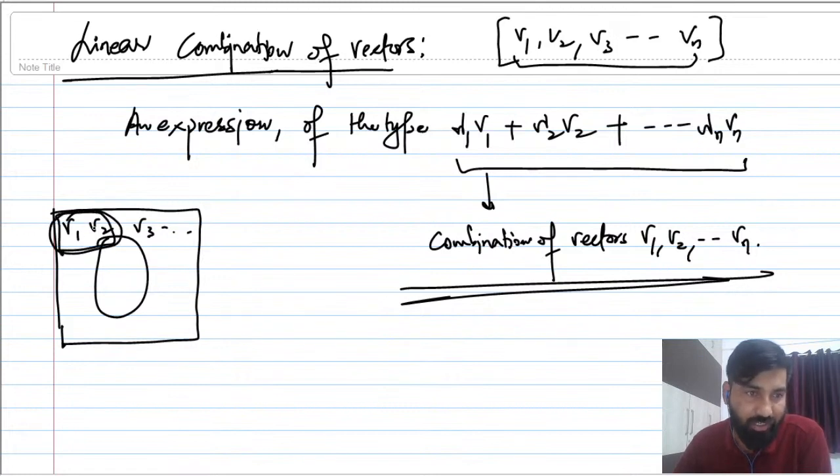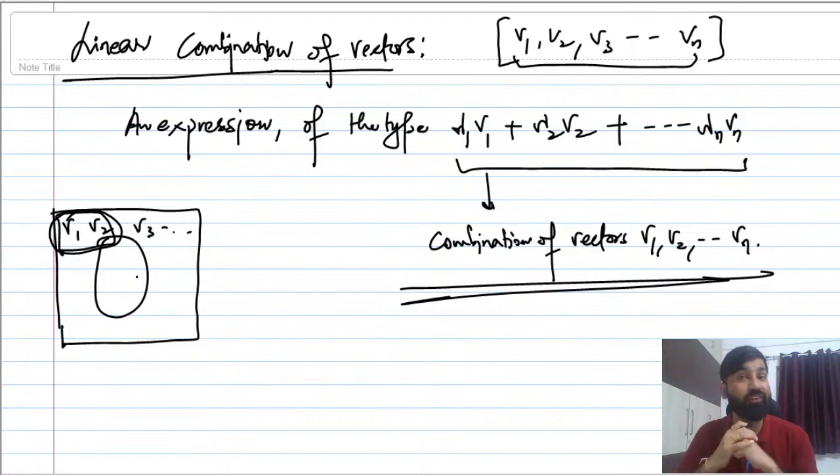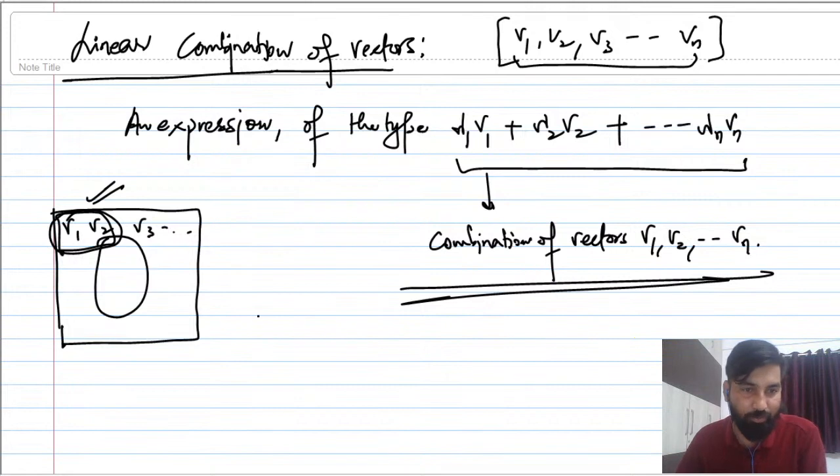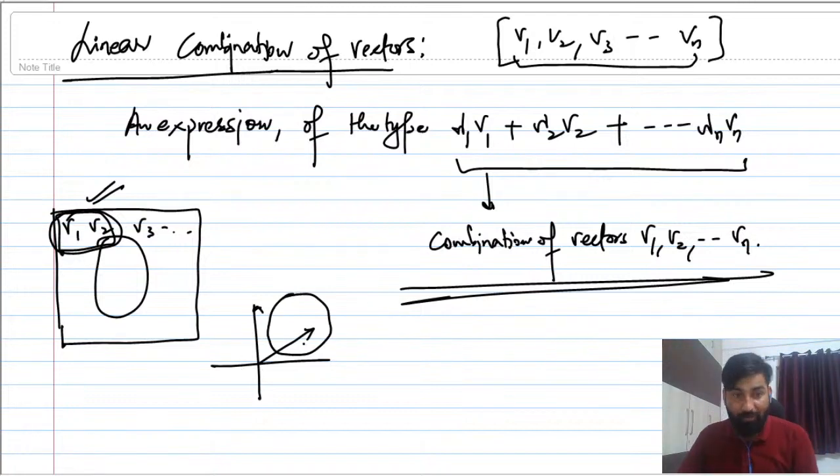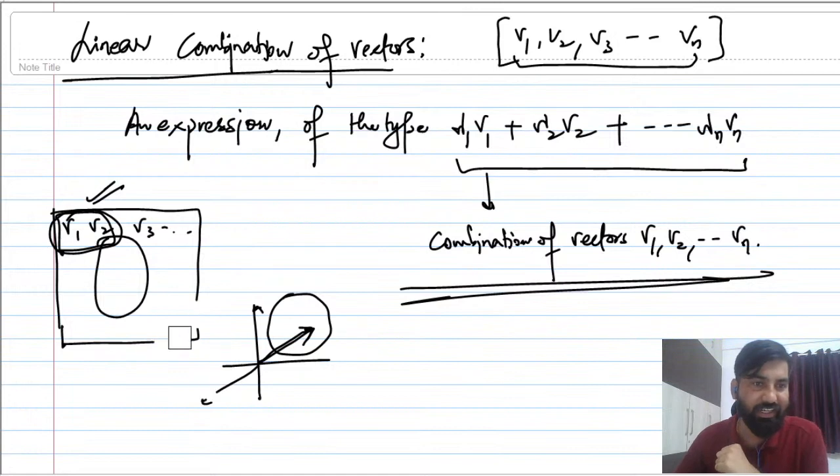If these two vectors are lying in the same plane that you have defined, then you can say that is a vector space. Suppose I take this first quadrant as a vector space. If I multiply this vector by -1, this vector will go like this. Now this vector is not in the same space, so we can't say that this is a vector space. I will discuss in detail as well.